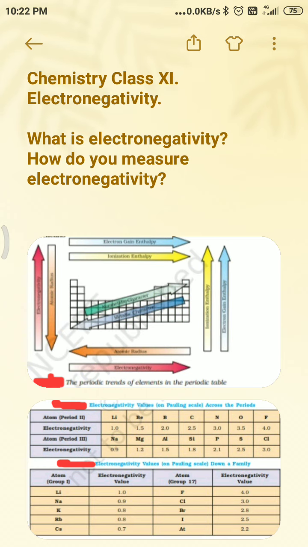All of these can be studied using the first table, the periodic trends of the elements, which covers the physical properties and how they trend across the periodic table.